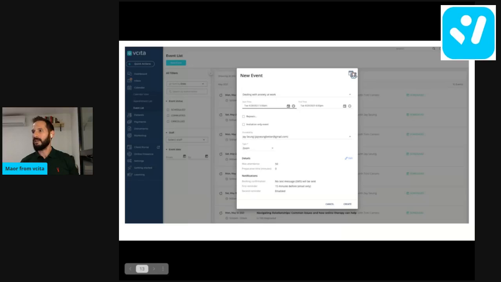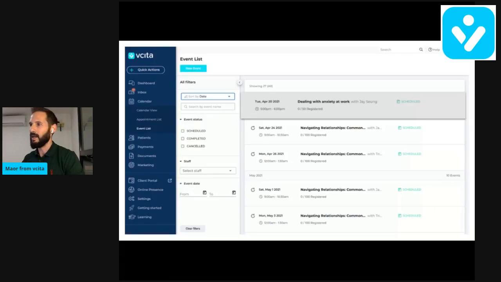We select the date and time. We could also make this a recurring event if we click here and say we want to repeat this once a week or once a month. But we're going to do this just as a one-time event. And we click on Create. And that's it. We have the event set up. We can see it either in our calendar or in the event list view, which we just talked about. And we're basically set up for the event.